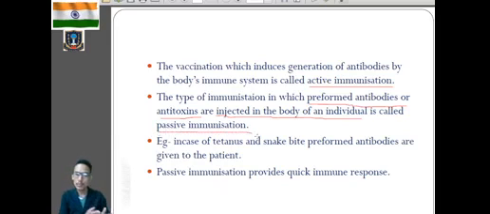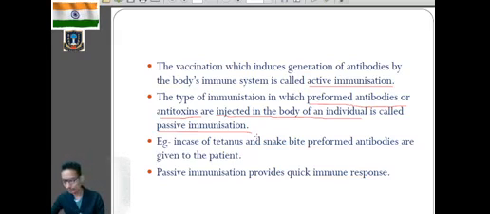So in active immunization, our own body is developing the antibody against the pathogen. But if the ready-made antibodies, those produced in other organisms, or toxoids or antitoxins are introduced into our body, that is called passive immunization.